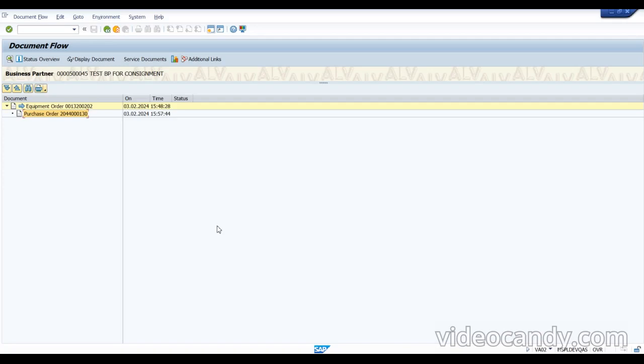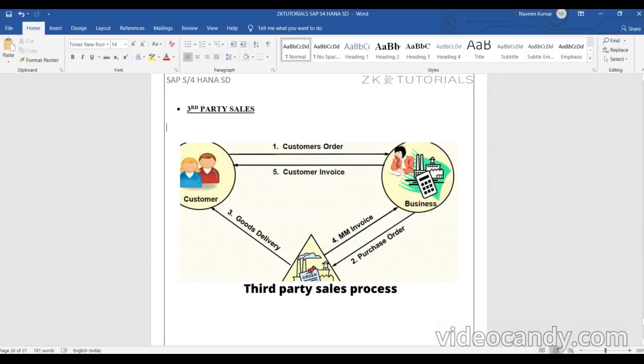All other things are the same here. The vendor will do the delivery, and for the vendor we do the goods receipt against this purchase order, and they will be paid. All these things are fine. From our side, only the invoice is there, right? That is what we call third party sales. It's very simple if you understand this logic.